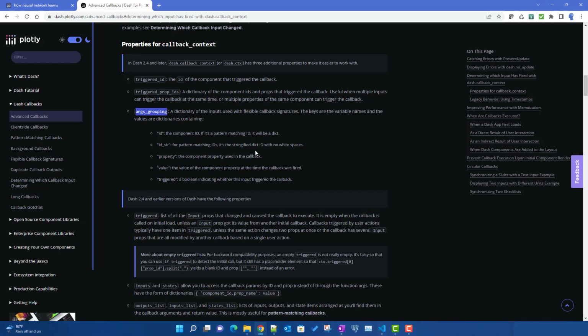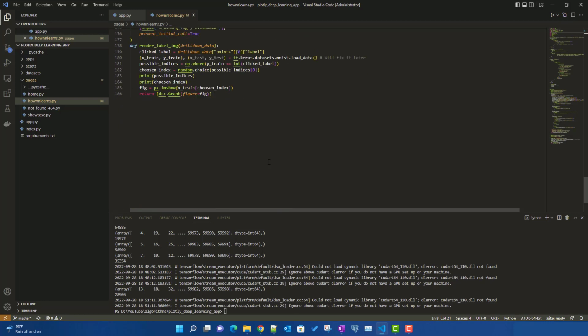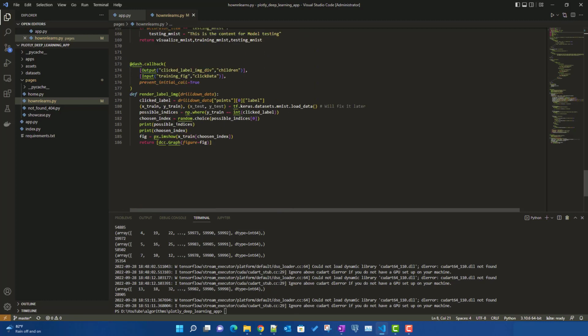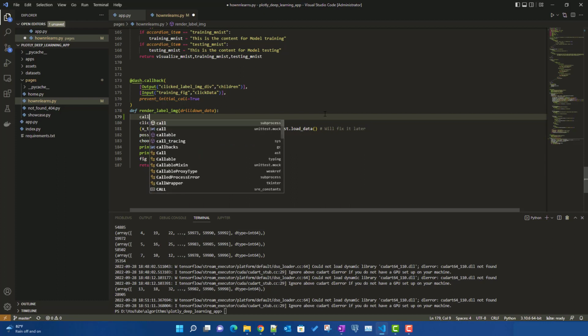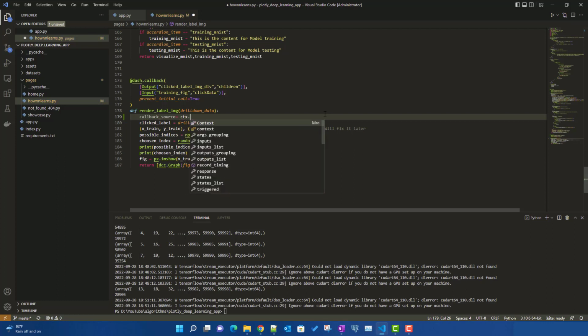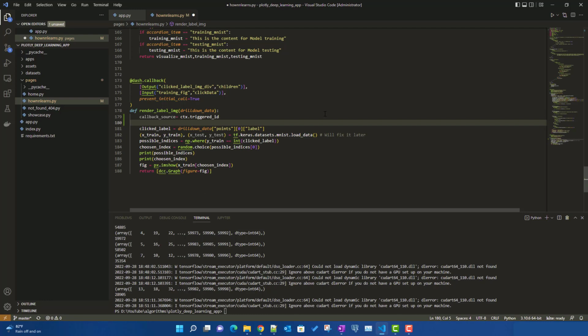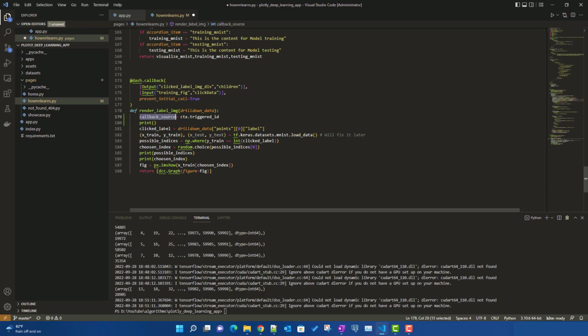As for us, we are doing simple stuff. We will be doing the trigger ID first. So in our callback, this is where we are creating those drill downs here, right? So let's do one thing here. Let's say callback underscore source. I'll say ctx dot trigger ID. Now if I just print this, print the callback source.